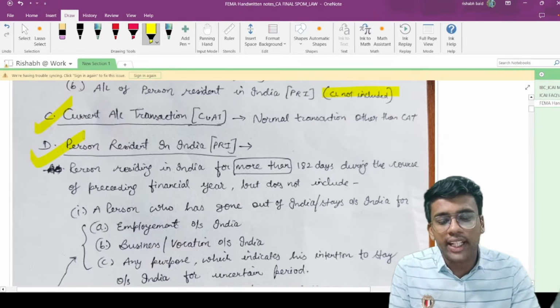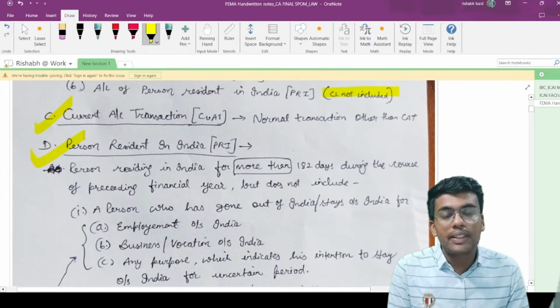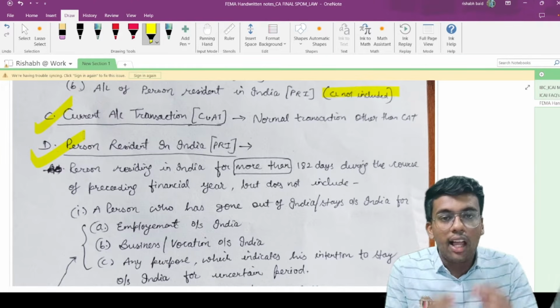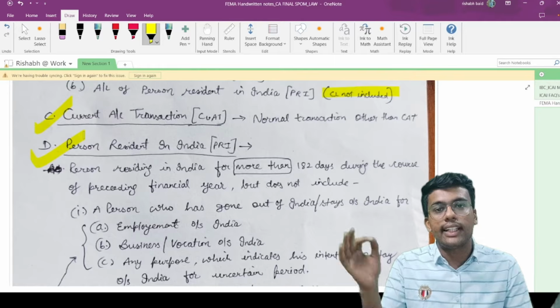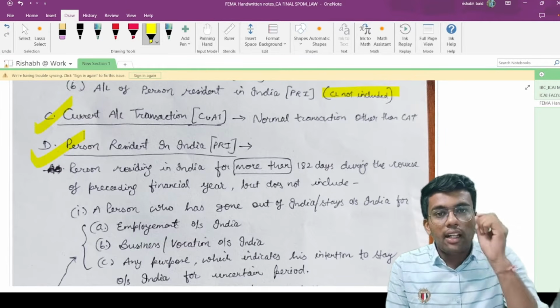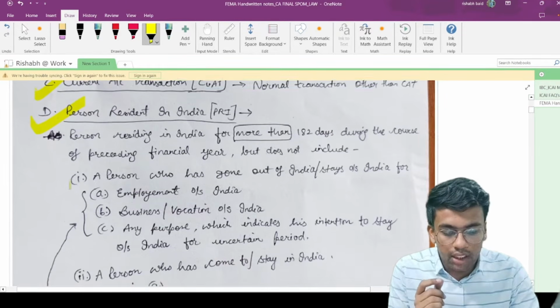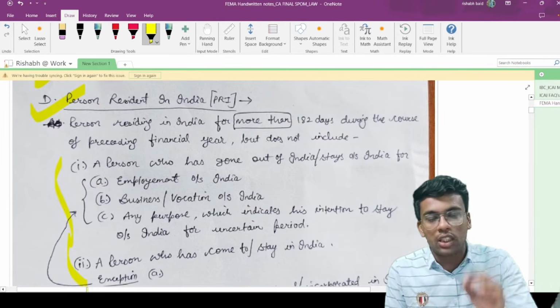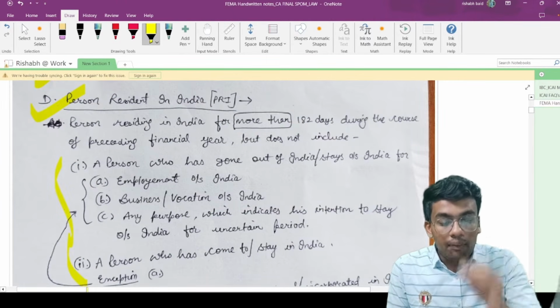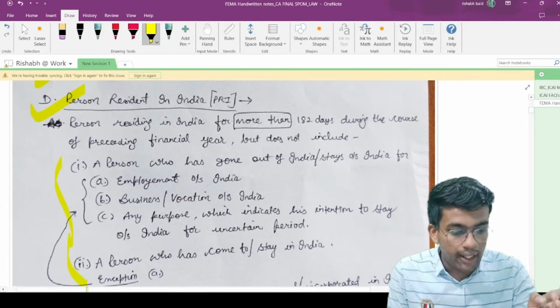Now moving on to the most important definition, person resident in India. Who is a person resident in India or a person resident outside India? Points number 1 and 2 talk about individuals, a person who has gone out of India.